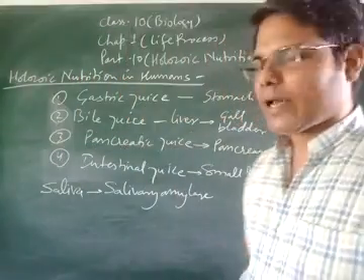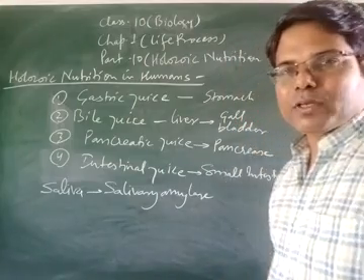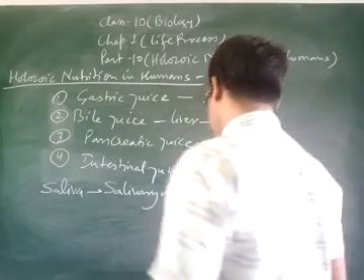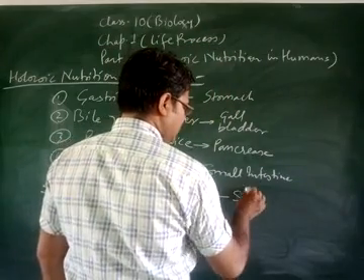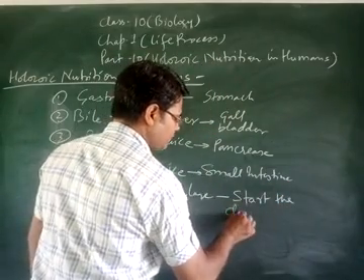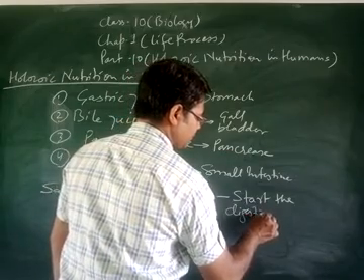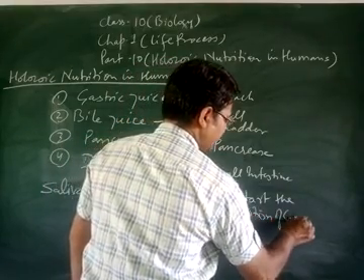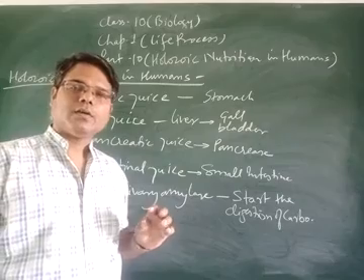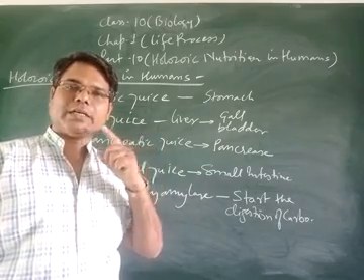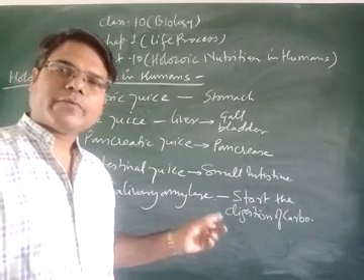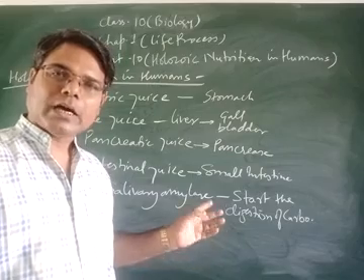This enzyme, salivary amylase, is responsible for the start of the digestion of carbohydrate. Saliva present in our mouth means digestion of carbohydrate starts in our mouth.